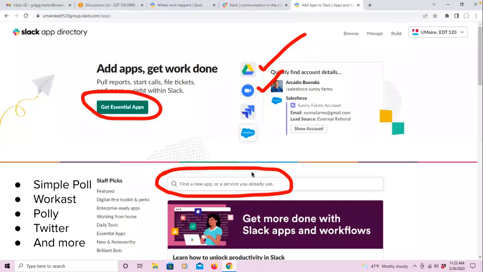Slack is great because you can integrate multiple apps with it, like Google Drive, Zoom, or down here we have Simple Poll, Workcast, Poly, Twitter, and much more. So as far as an app goes, it's a really good umbrella app that allows you to put in a lot, and it can really be the backbone communication application for your classroom or for your workplace.